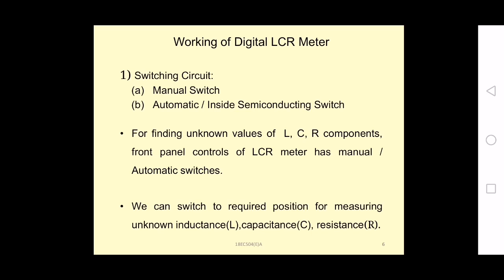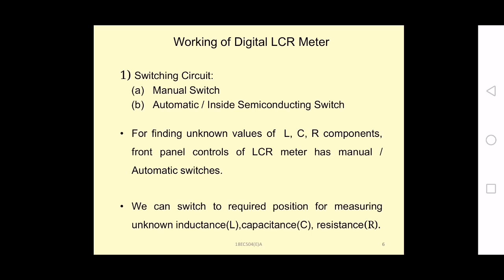And the various ranges available on the digital LCR meter, you can note down these values. The first range is 200 microhenries or picofarads or ohms.